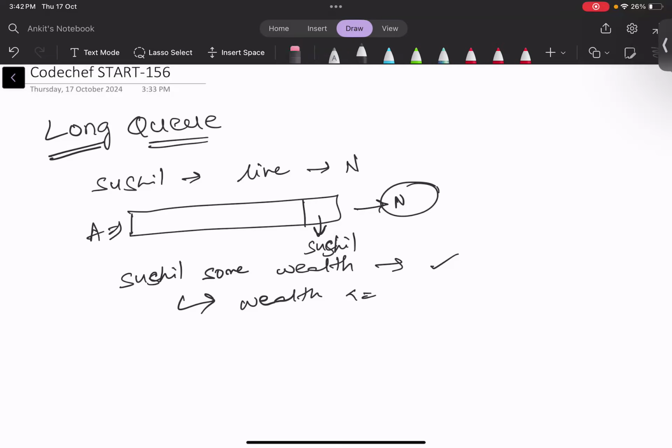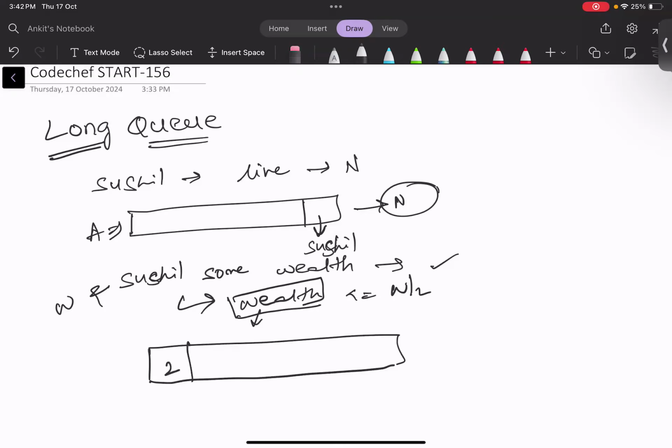Let's consider Sushil's wealth as W. If it is W by 2 or less, the person will get insulted by Sushil and will be eliminated from the list. Let's do this with an example.